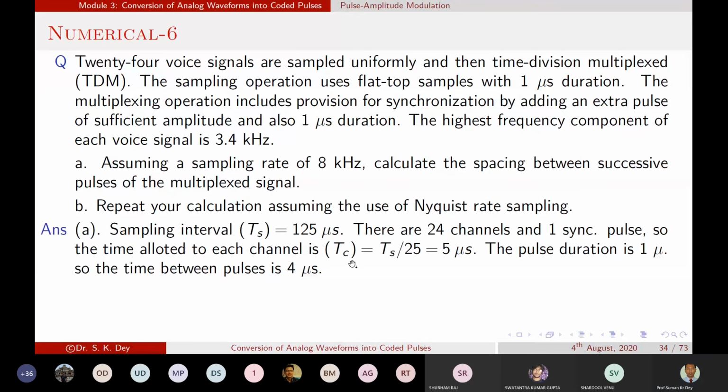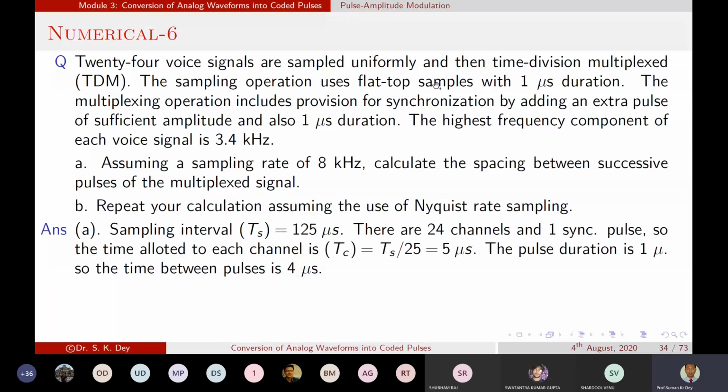The channel time allotted for each voice signal, TC, is equal to 5 microseconds. And one thing is there.